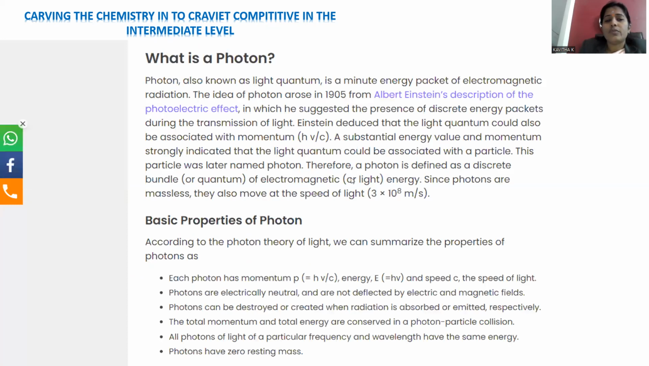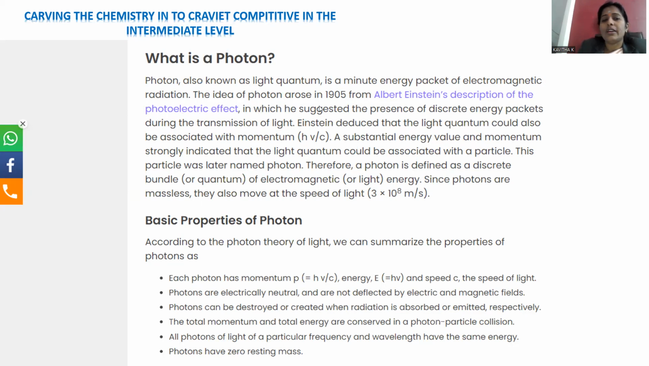Now, let's go with what a photon is. Photon is also known as a light quantum. It is a minute energy packet; small packets of energy are transmitted, as we said. So this clearly shows the particle nature of the wave. The particle nature of the wave is evidenced by these photons. These are the packets of energy.